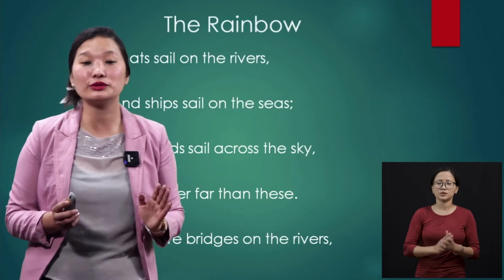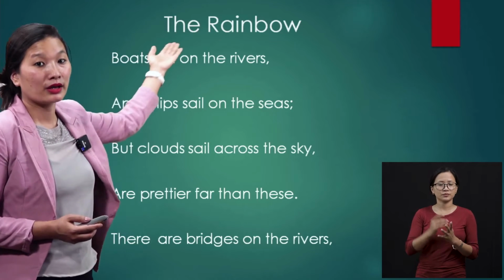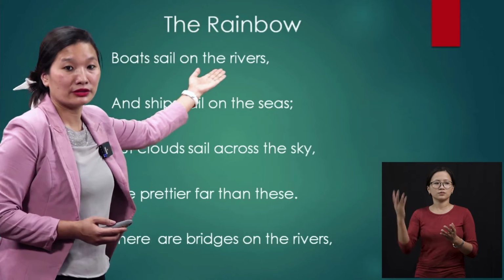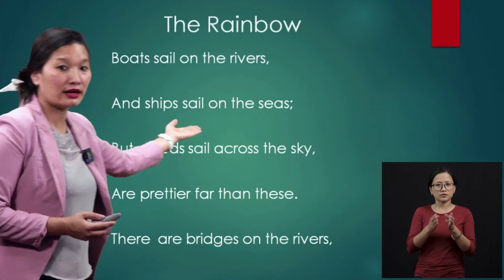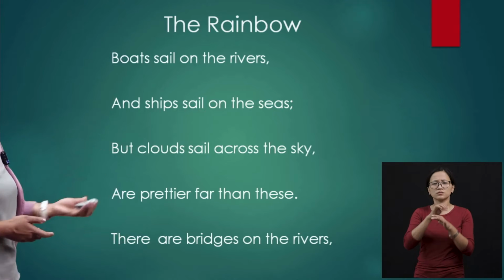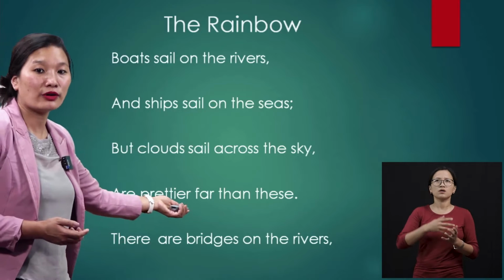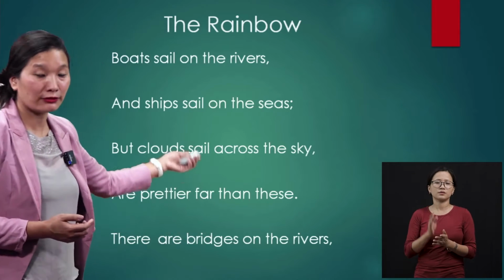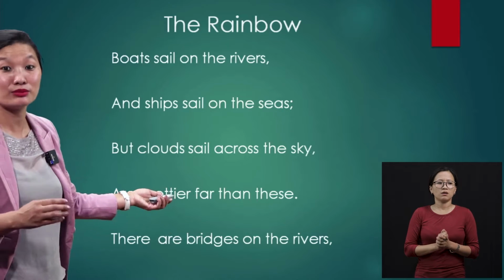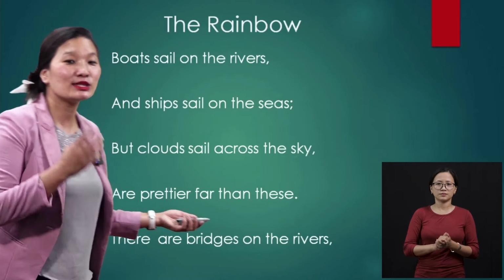I want all of you to repeat after me when I read it, okay? The Rainbow. Boats sail on the rivers and ships sail on the seas. Clouds sail across the sky, are prettier far than this. There are bridges on the rivers. This is the first verse. We are going to repeat again because by now you will be having some idea on how to read it, right? Let's read again.